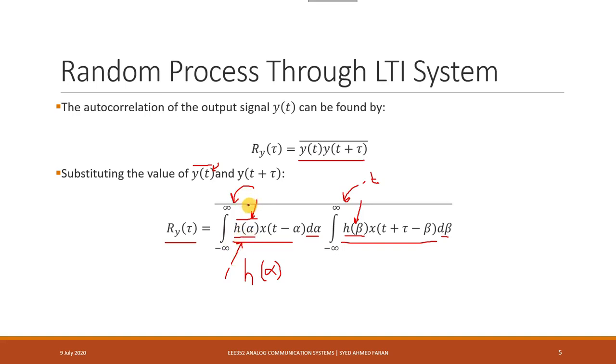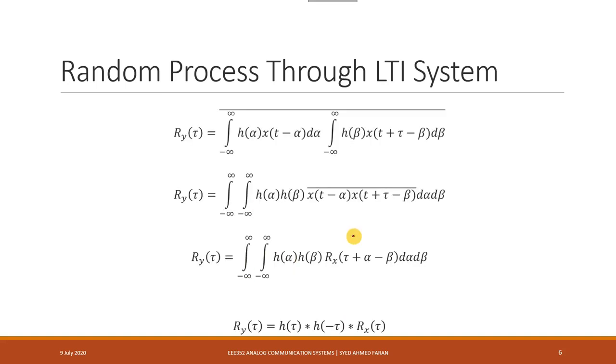So when I calculate the average value of this signal, the average of a constant is also a constant, so the answer will be h of alpha, and for this h of beta, the average value would still be h of beta. So I can simply write down these two values separately, because their average returns the same value. Now I'm left with two terms, this one and this one, and the integral outside still remains. So I have not yet solved this integral with respect to alpha and with respect to beta.